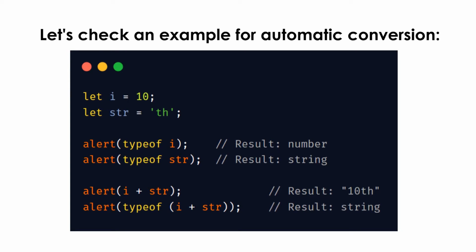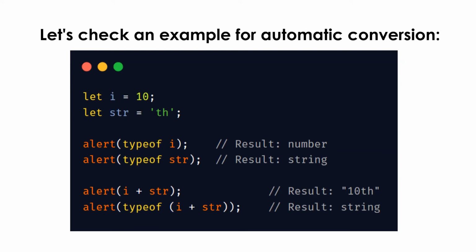If we check the data type of the result, it is a string. So JavaScript converts the number value to a string when you try to add a number to a string variable.